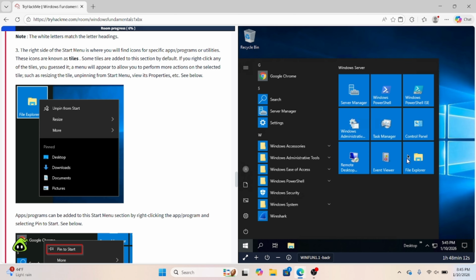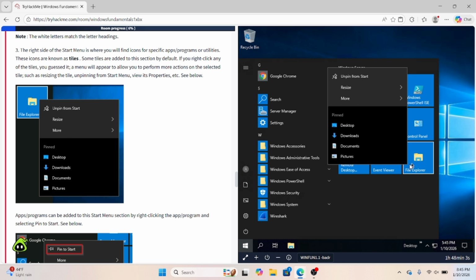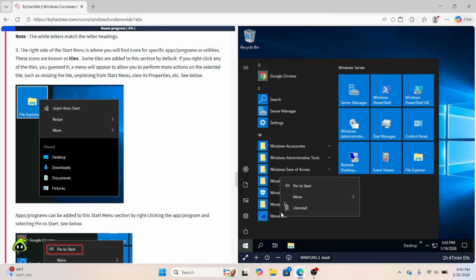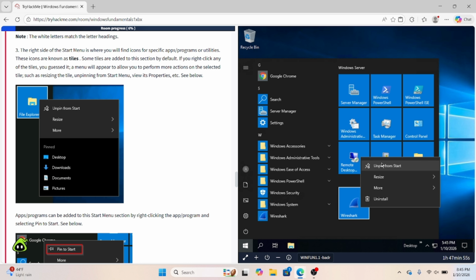In your third section, it's going to be this right here. This is where, if you have anything important, you can pin it over here. So as you can see, this is saying unpin from start. We don't want to do that, but let's say we want to pin Wireshark. Now Wireshark is over here, or if we don't want it there anymore, we just unpin it.